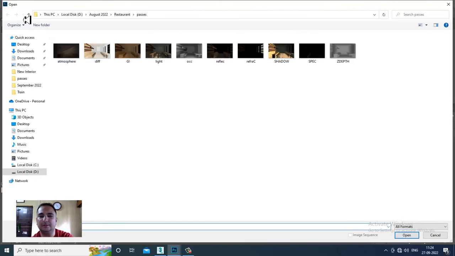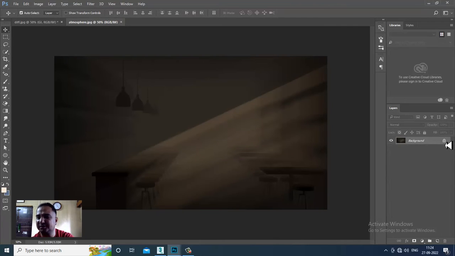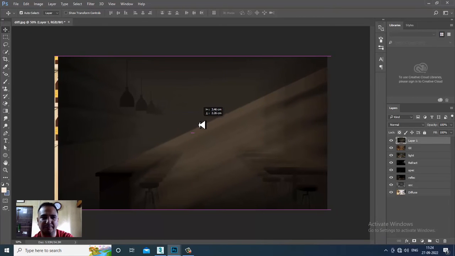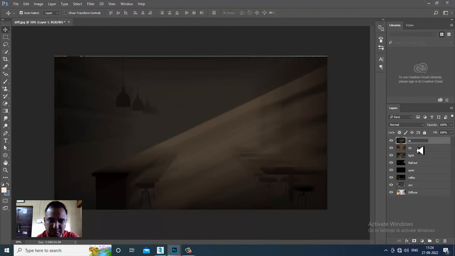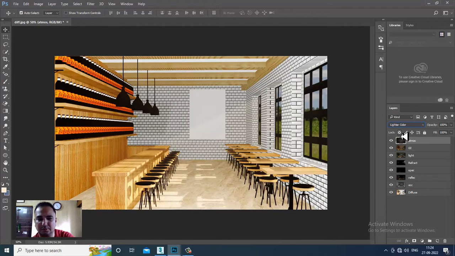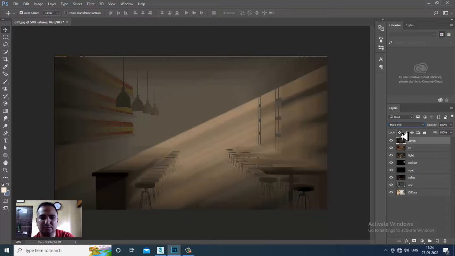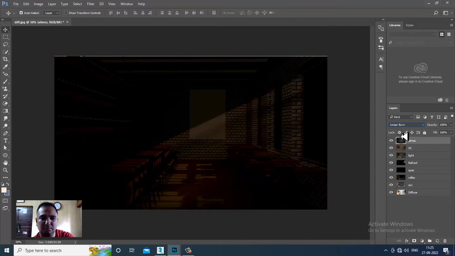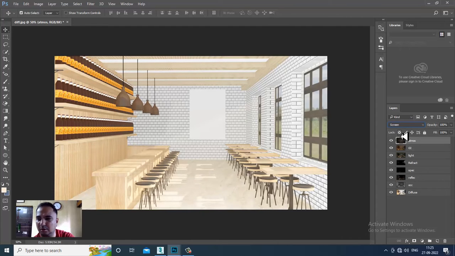Again, go into file, open. Let's take the atmosphere pass. This is an important pass. Let's change the blending mode. Okay, you can see this. That's your atmosphere pass.